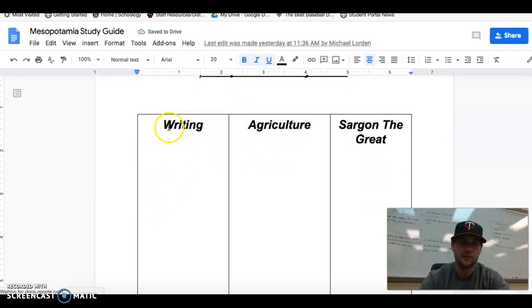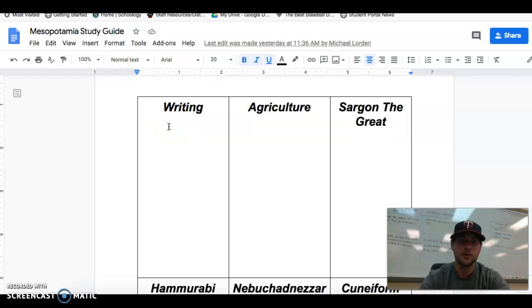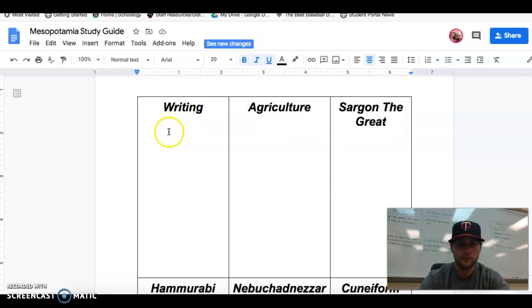So for the first one, writing. For us, we know that cuneiform was the writing that they did in Mesopotamia. So we'd have cuneiform written down here, and then we'd also have history starts with writing. And then for agriculture, we talked about one of our common themes was basically as food production goes up, population follows. Same thing, if food production goes down, population follows. So just the basic principle of that.